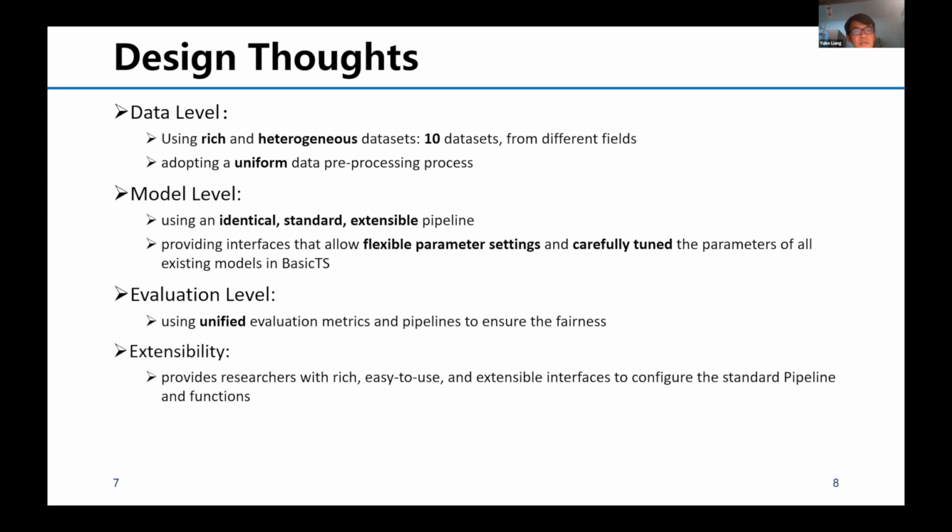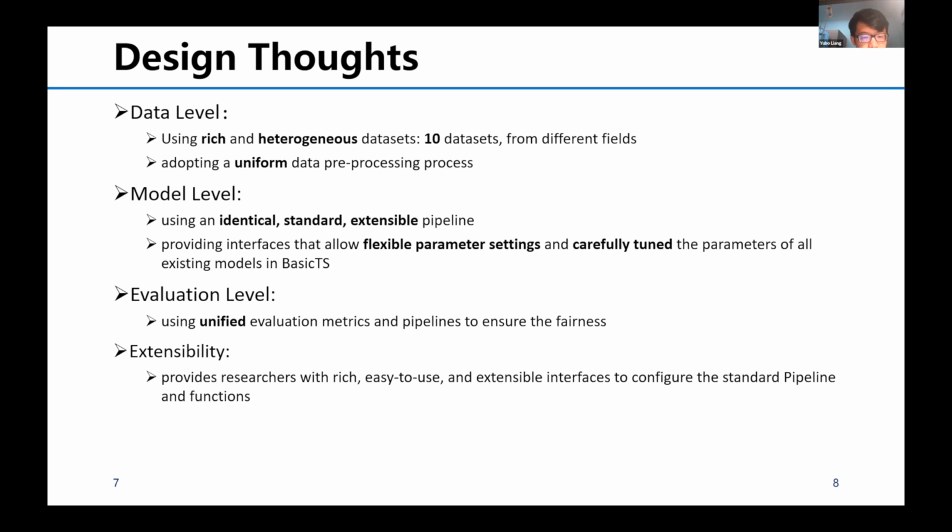So let me talk about our design thoughts. In order to solve the unfairnesses problem mentioned above and ensure sufficient extensibility, we have the following design ideas. Firstly, we use rich datasets. There are more than 10 datasets now from different fields. And we adopted a uniform data pre-processing process to address the unfairnesses problem on the data level.